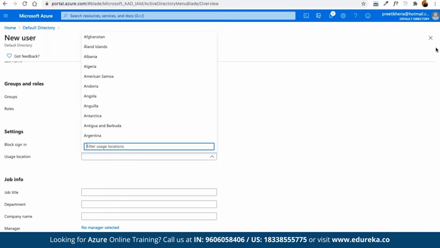In the same way, here we can create a group as well. Here we can define the groups, and then we can define specific roles that we want to assign to that group, so that all the group members are going to have access to only those specific permissions accordingly.